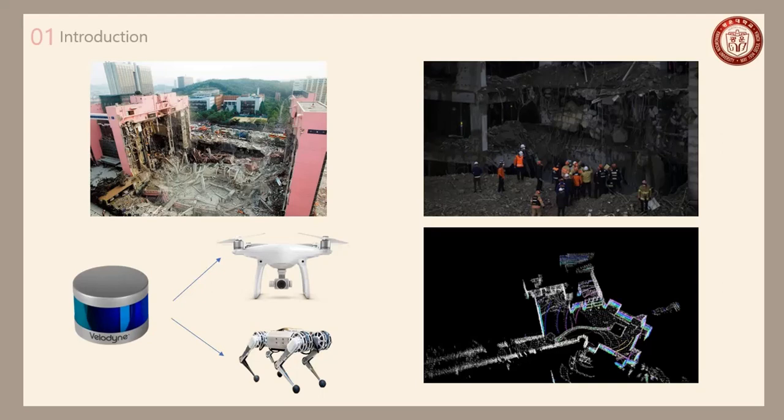Many incidents and accidents often cause buildings to collapse. In some cases, rescuers may lose their lives or get injured while trying to rescue people trapped inside buildings. Or there are cases where rescuers can't enter directly because the way is blocked by something. To solve these problems, we aimed to attach the VLP-16 LiDAR sensor to unmanned air vehicles such as drones and quadrupedal robots to safely explore and map places that humans cannot explore themselves.